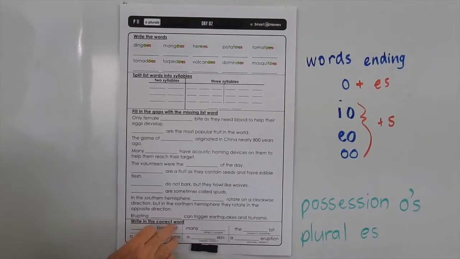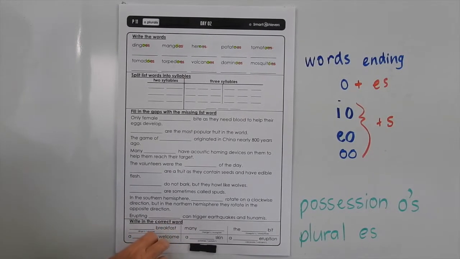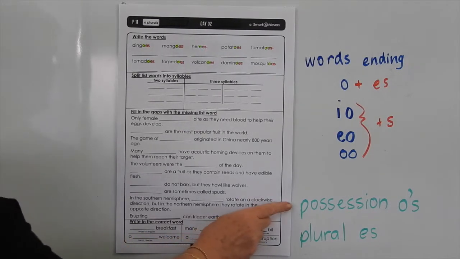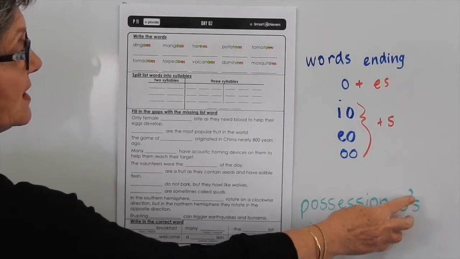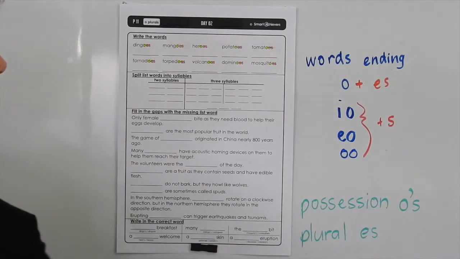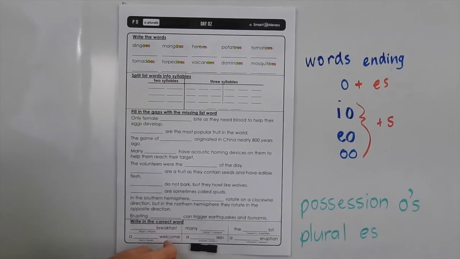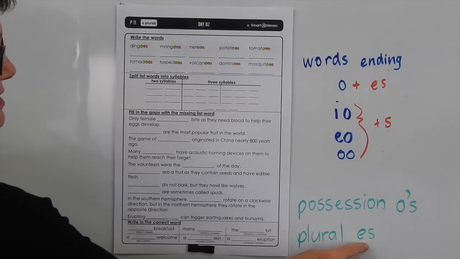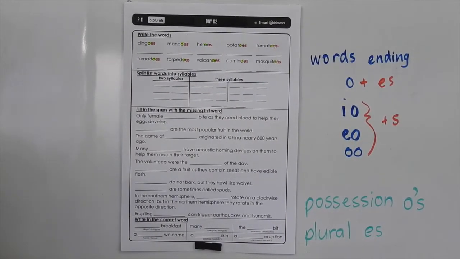Then in here you've got to decide if the word that we've given you needs to show possession. Therefore, if it does belong to something, then you're going to put the apostrophe between the O and the S. If it's just a plural form of the noun, then you're just going to add the ES without the apostrophe.